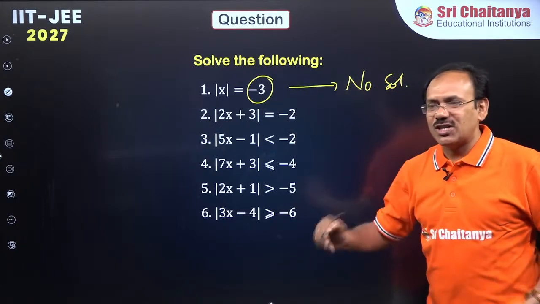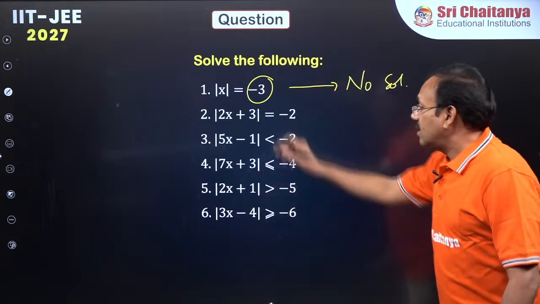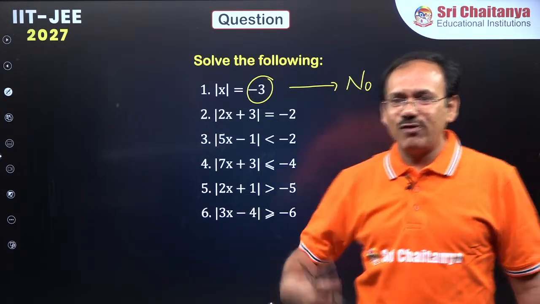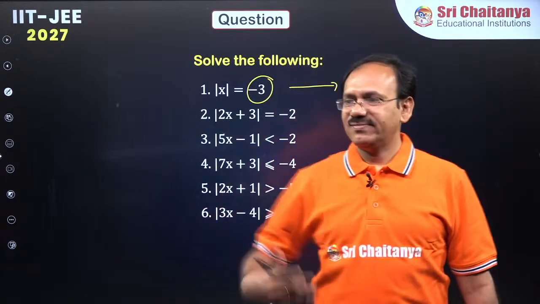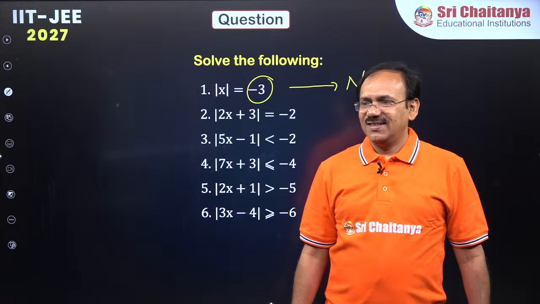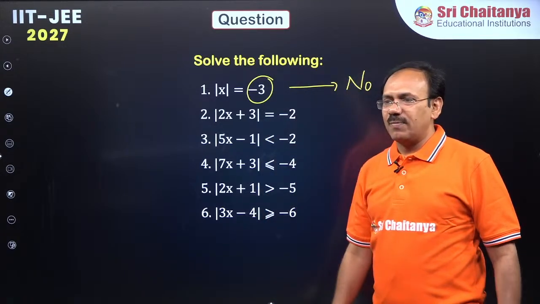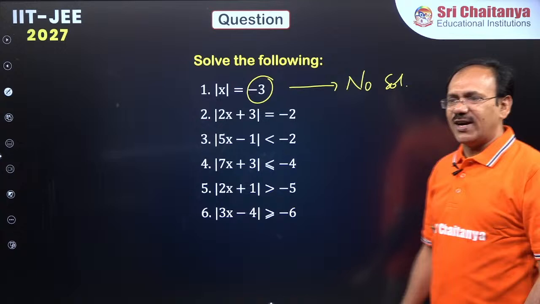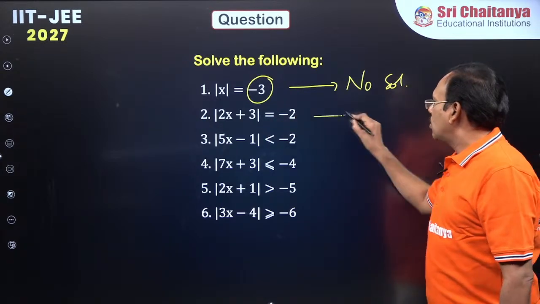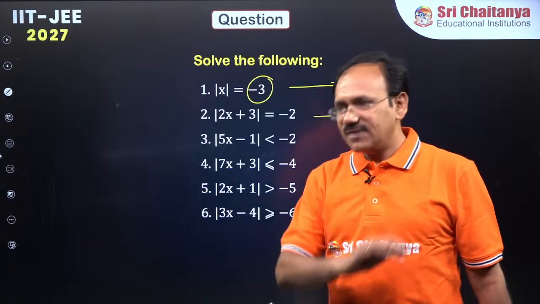So second question answer, please. I want the answer for the second question. Come on. Second question, modulus of 2x plus 3 is equal to minus 2. Come on, quick. 2x plus 3 is equal to minus 2. No solution. Wonderful, dear students. Modulus can never be negative. No solution. Superb answer, dear students. There is no solution.